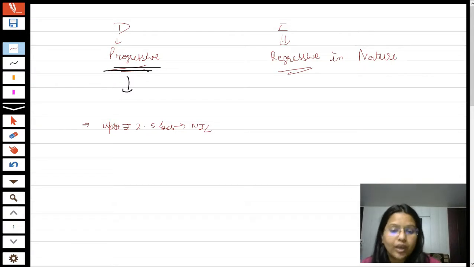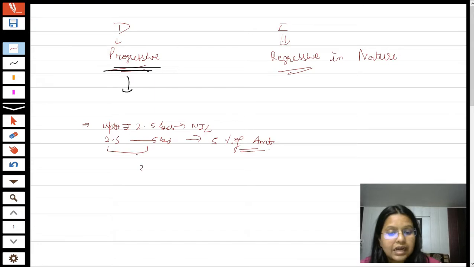Then they said, okay, if a person is earning more than rupees 2.5 lakhs but up to 5 lakhs only, the person has to pay 5% of the amount. Now suppose a person is earning 3 lakh rupees.